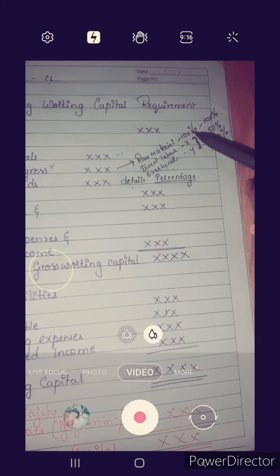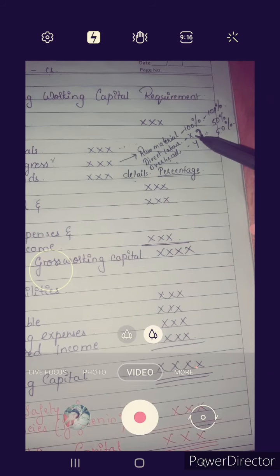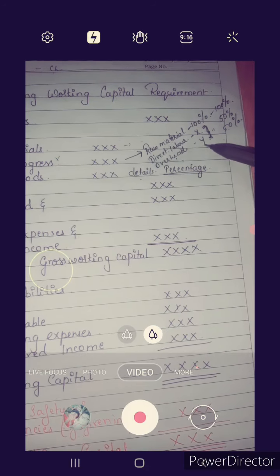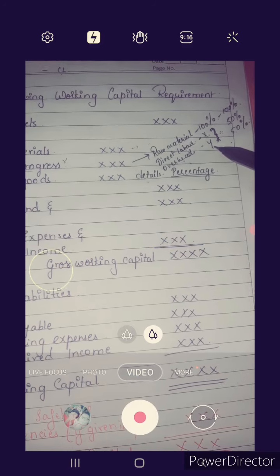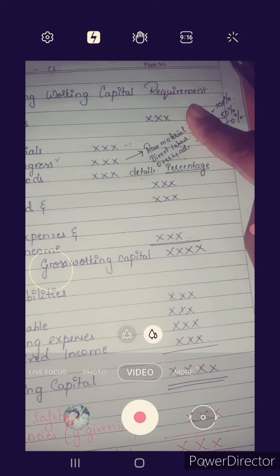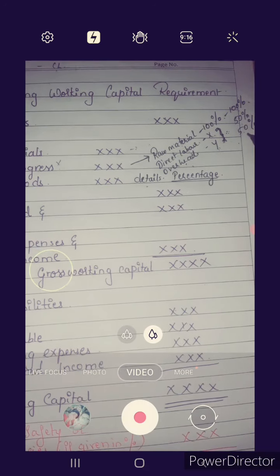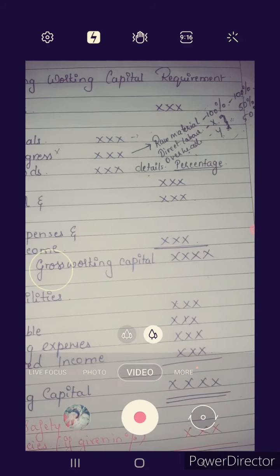So we consider 100% of raw material, x% of direct labor, whatever percentage is given in the problem, and overhead likewise; on that basis you have to calculate. If the information is not given, at that time you have to consider 100% of raw material, 50% of labor and 50% of overhead. So you have to calculate work in progress.